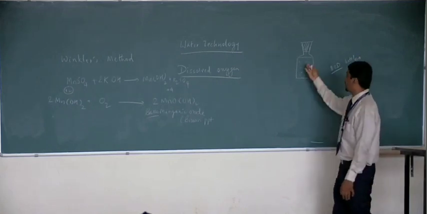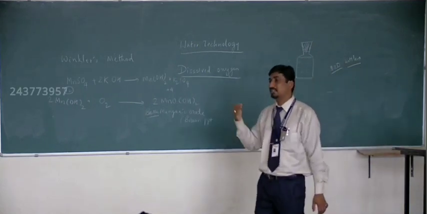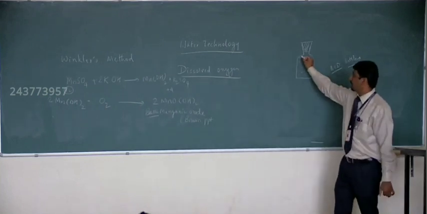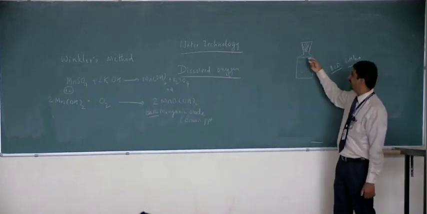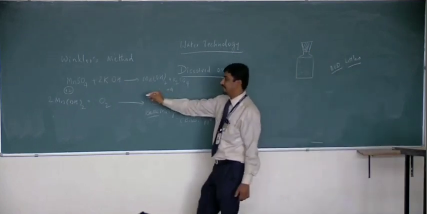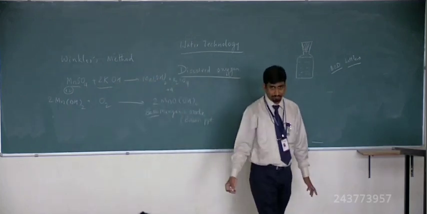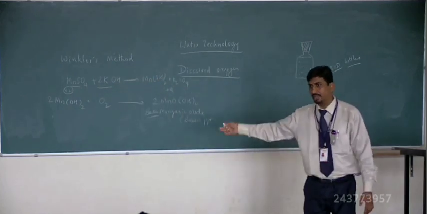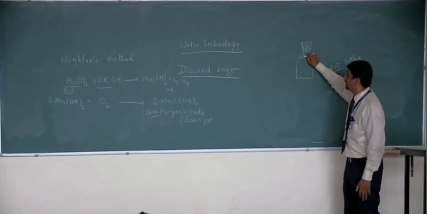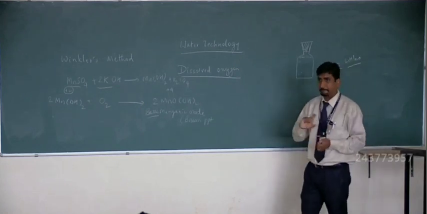So we take the water that we want to test for dissolved oxygen concentration in the BOD bottle. We fill it up to the neck, leaving a small portion. Then we add MnSO4, KOH and sodium azide. I'll tell you why we add sodium azide. Once it is full, we shake it.